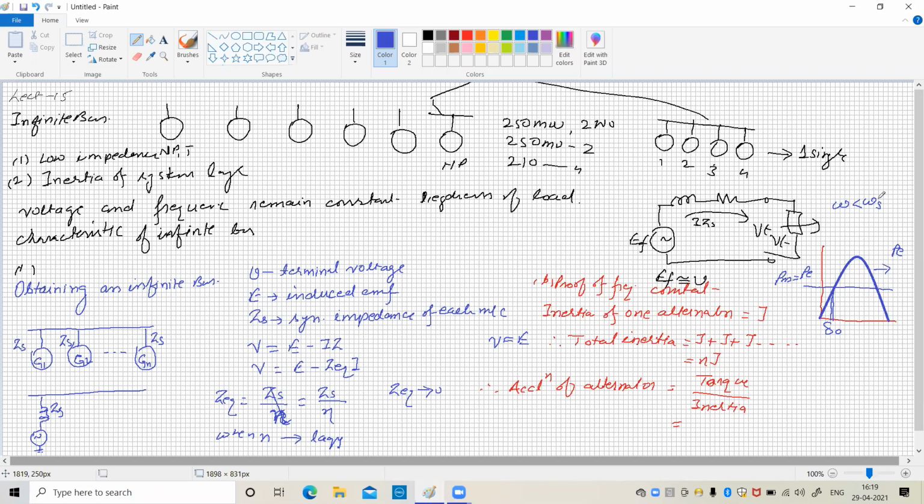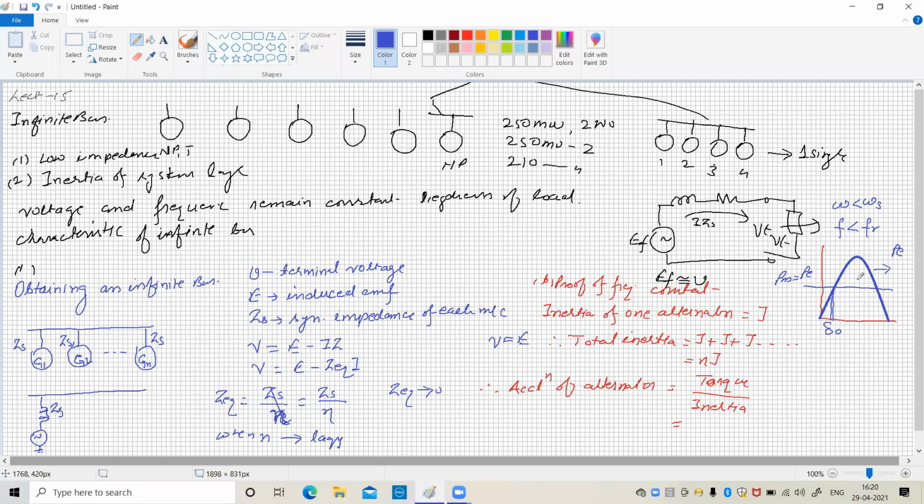When there is a deceleration of the alternator, the frequency is smaller than the rated or operating frequency, or we can say the synchronous speed at which it will give the normal frequency.